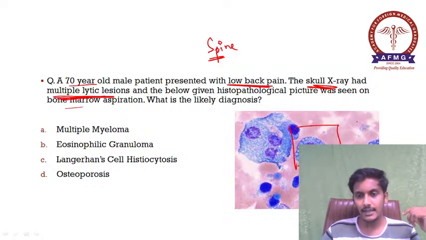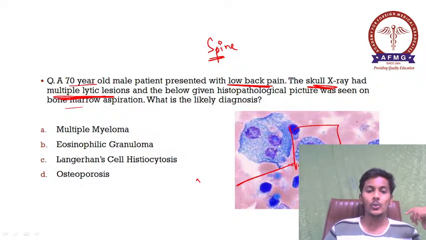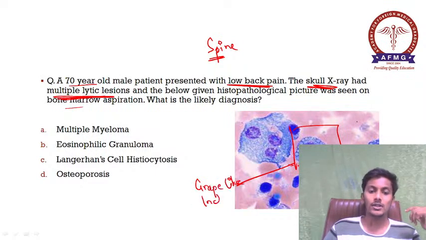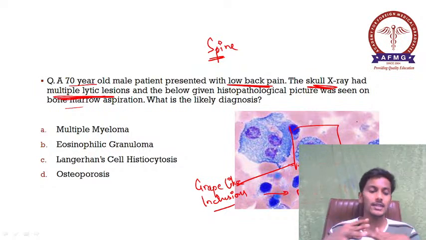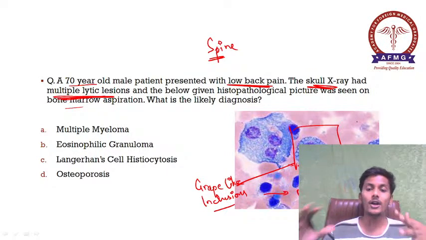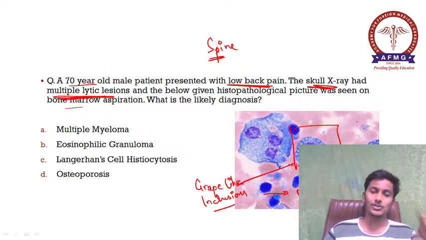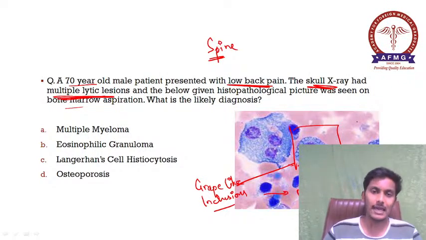This characteristic cell is seen, and this characteristic cell where there are grape-like inclusion. Okay, so this grape-like inclusions which are seen over here, it is characteristic of which cell? These are characteristic of Mott cells. So याद रख लो. So this grape-like inclusions are seen in your Mott cells. Okay, so this is a characteristic picture of Mott cell which was also asked in the August examination prior.